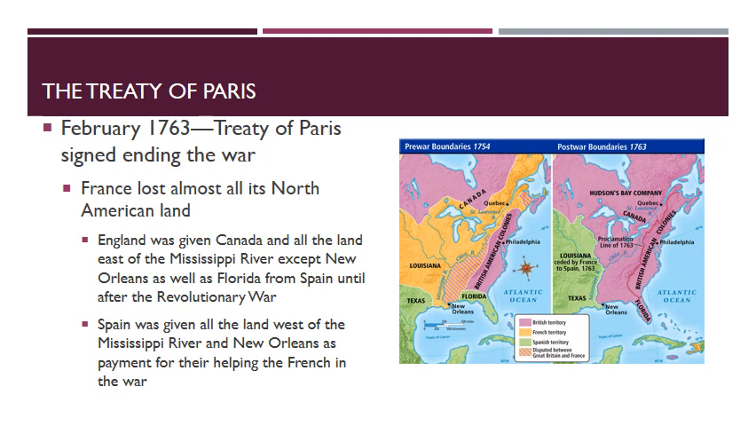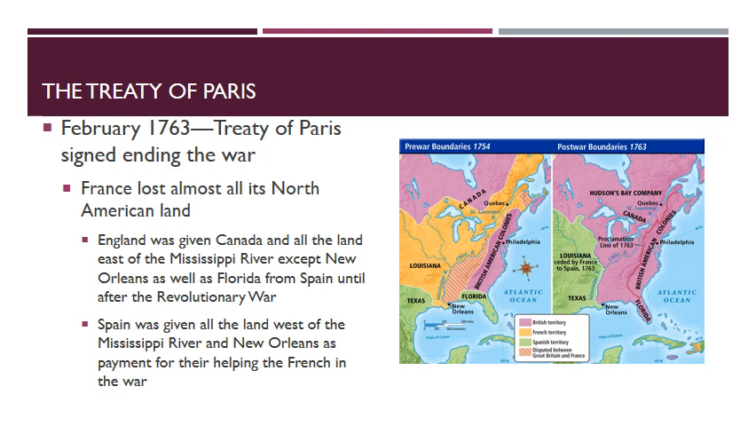The Treaty of Paris would be signed in February of 1763, ending the war. In this treaty, France lost almost all of its land in North America outside its sugar plantations in the Caribbean islands. England would also be given Canada and the land east of the Mississippi River except the New Orleans port, as well as Florida from Spain. And they would have Florida until the end of the Revolutionary War, in which they would sell it back.